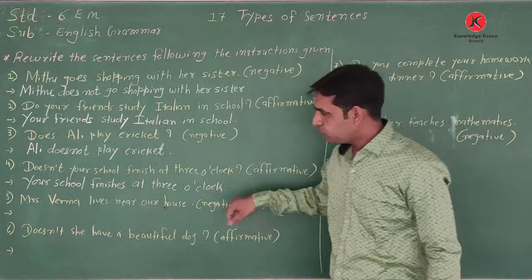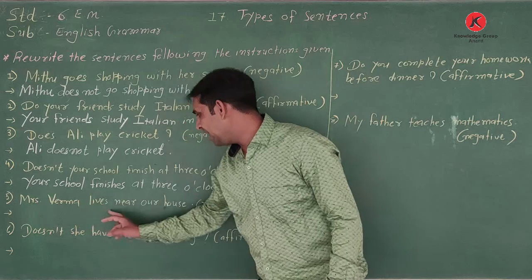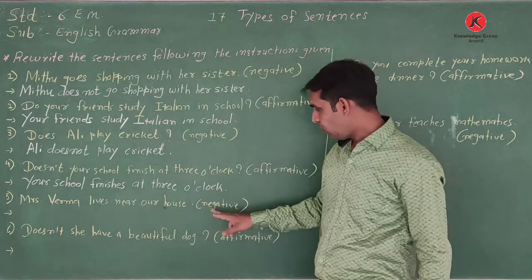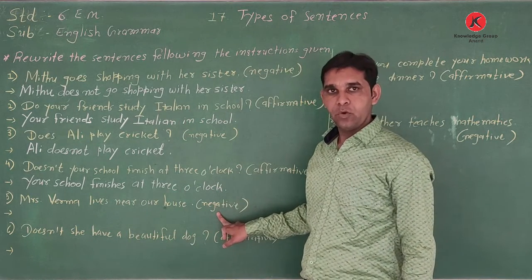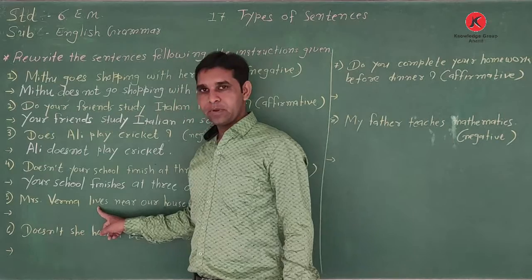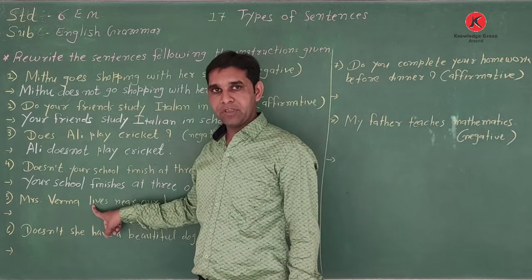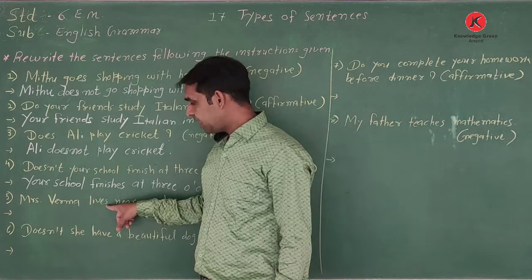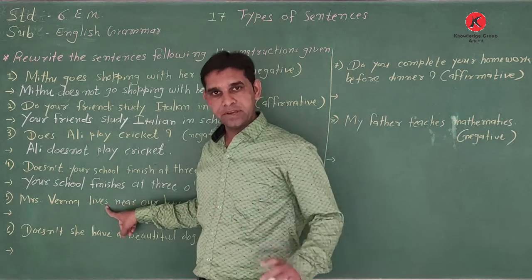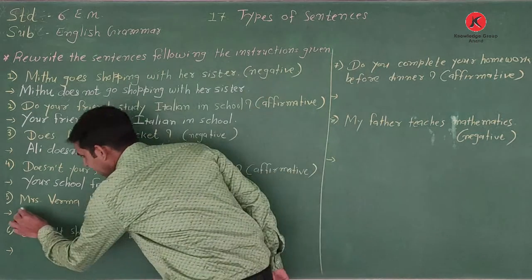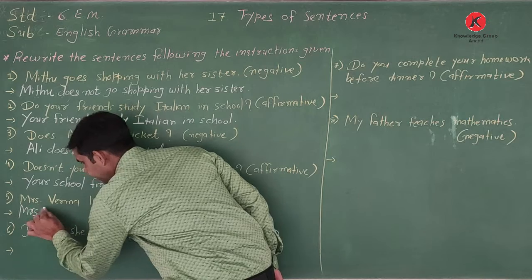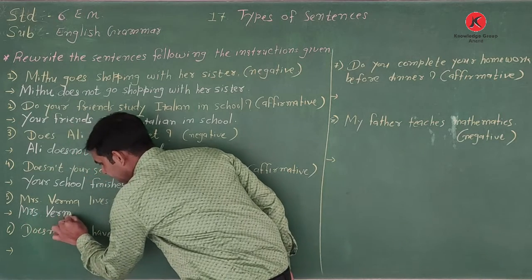Then comes the fifth one. Mrs. Verma lives near our house. What do we do? Negative. See the main verb after adding s. Live is the main verb, L-I-V-E. After that, e. It's a simple present tense sentence. So we write first Mrs. Verma.